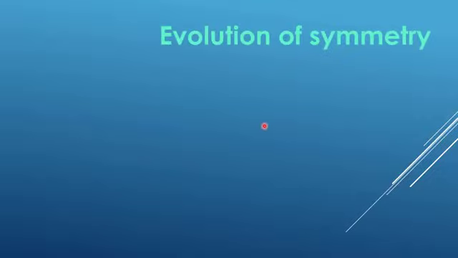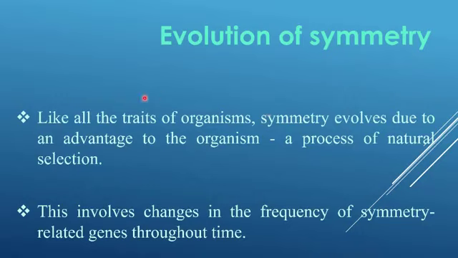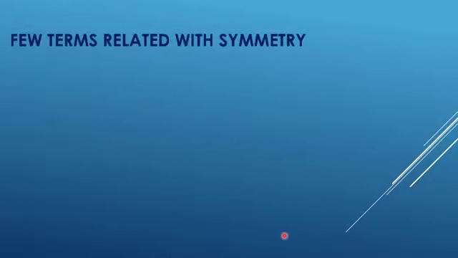Now we will discuss the evolution of symmetry. Like all other traits of organisms, symmetry evolves due to an advantage to the organism, a process of natural selection. This involves change in the frequency of symmetry-related genes throughout time. Before discussing the various types of symmetry, we have to know the various terms related to symmetry, so it will become easy to understand the symmetrical planes, etc.